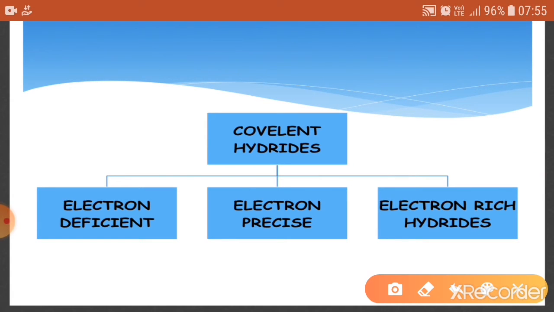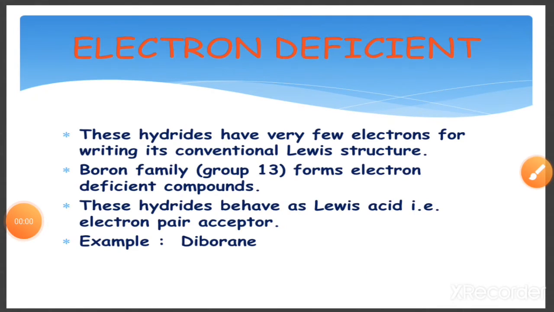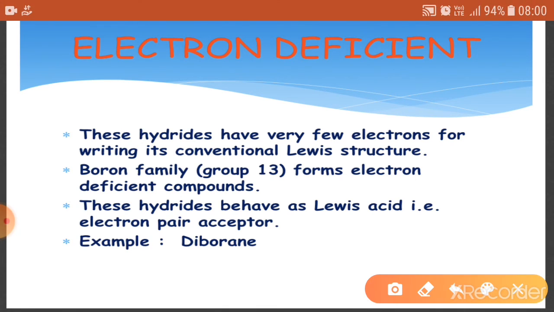The first type of covalent or molecular hydride is electron deficient. Electron deficient means they have very few electrons, and these are basically formed by the boron family, that is group number 13. Because they are electron deficient, they behave as a Lewis acid, meaning they have a tendency to accept an electron pair.